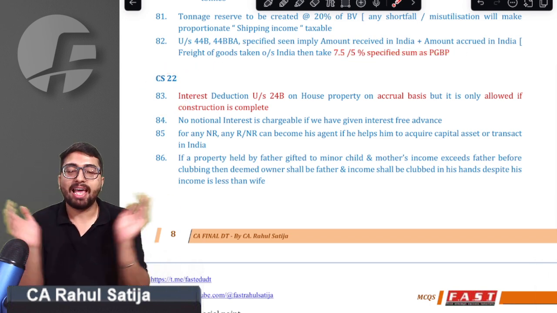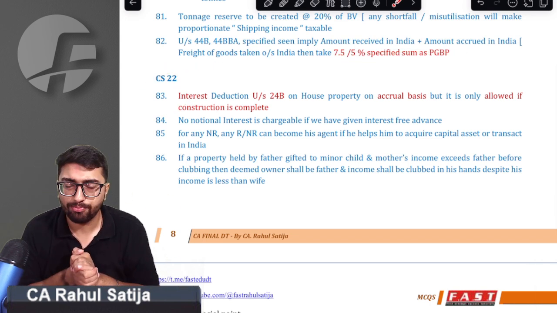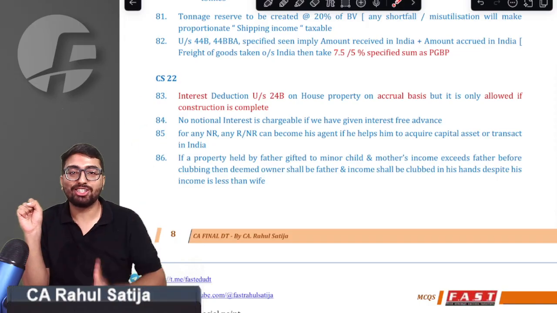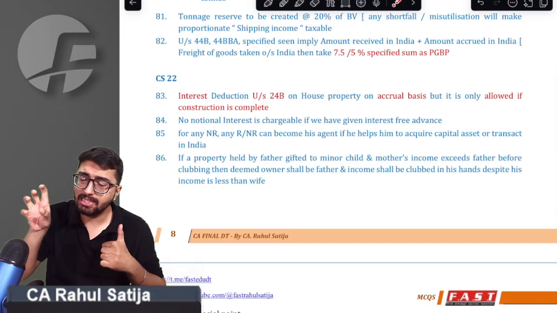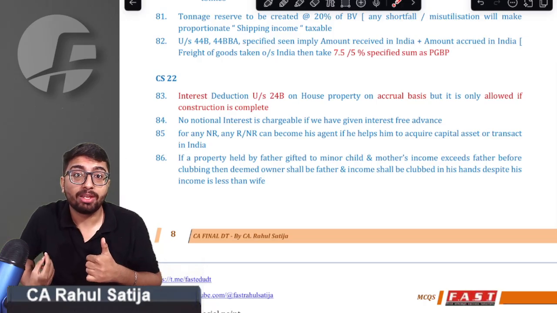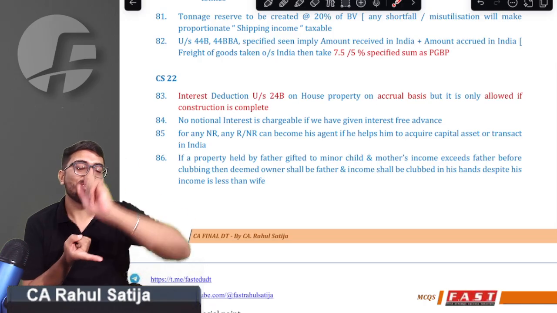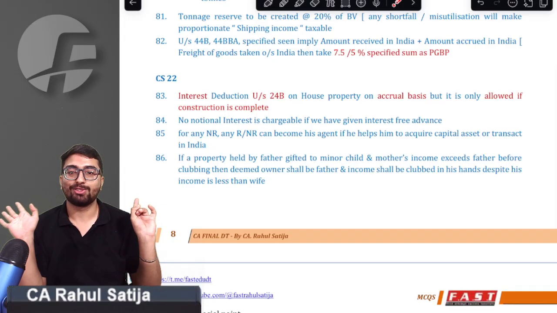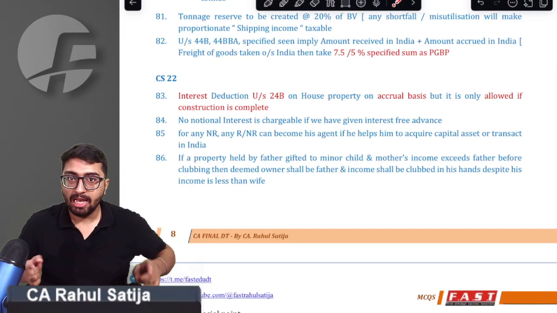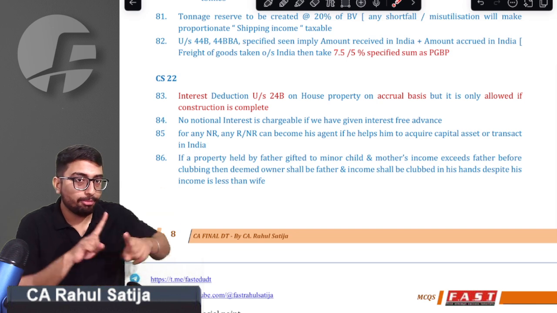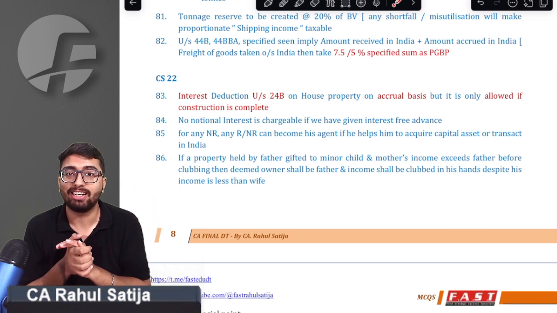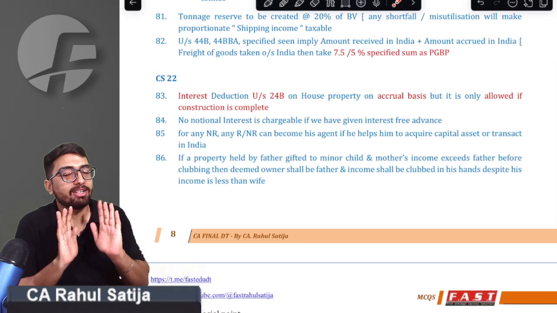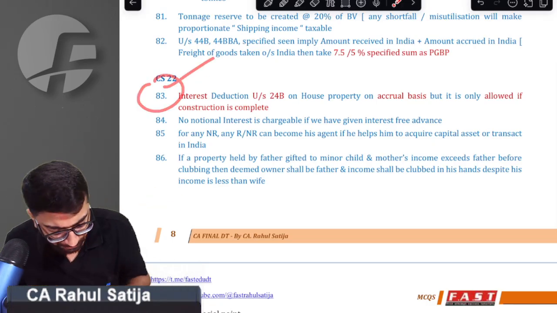Point number 83, what it says. As per section 24B, if you remember, if you pay any kind of interest on your house property, you are allowed deduction of such interest. We are aware of that. Remember, payment basis is allowed, and accrual basis also is allowed. Even if you have not paid the interest on house property, you are allowed deduction on that also. Payment is not necessary under 24B. Under Chapter 6 it is necessary, but under 24B payment is not necessary. Even on accrual basis you can claim the deduction. So the 24B deduction can be claimed only if construction is complete. If construction is not complete, you are not allowed 24B. We got that point.